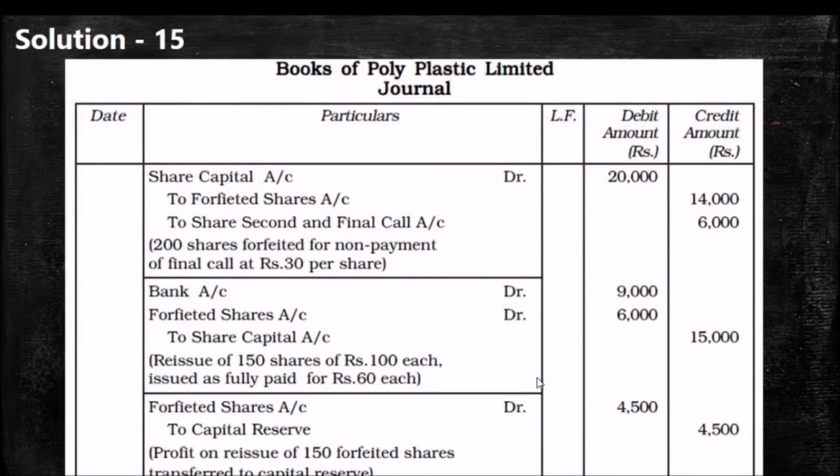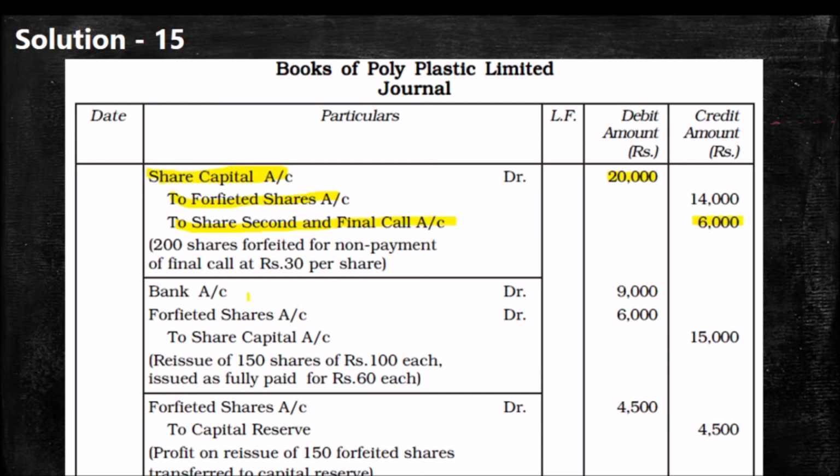So how can we write the entries? Please look at this. Share capital account debit, 200 into 100, 20,000, to share forfeiture, to share second and final call. 200 into 30 is the arrear amount, 6,000.